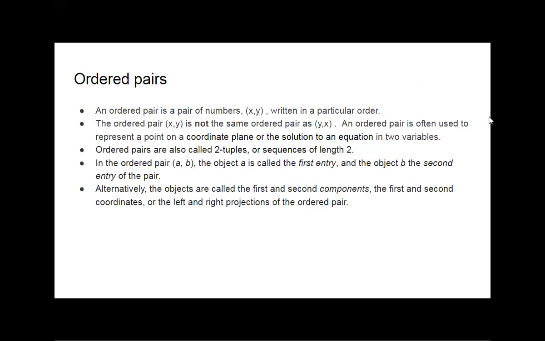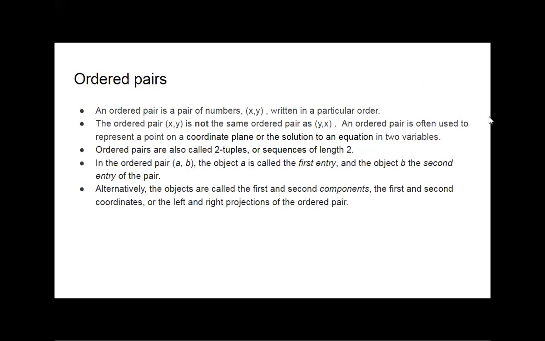We will see ordered pairs. An ordered pair is a pair of numbers x, y written in a particular order. Now see, we are seeing the set theory.